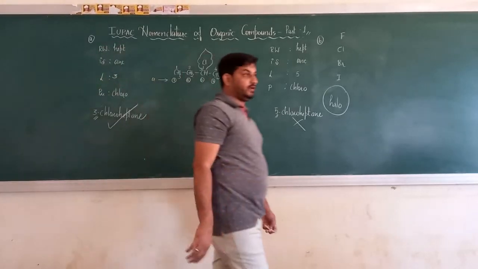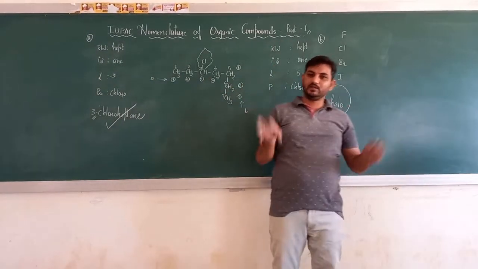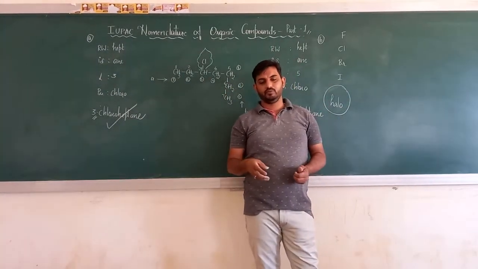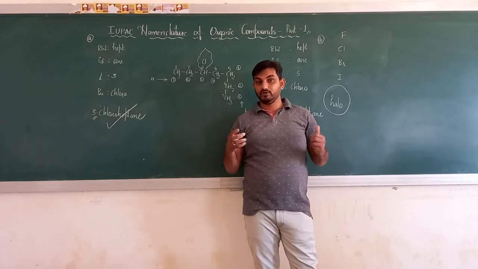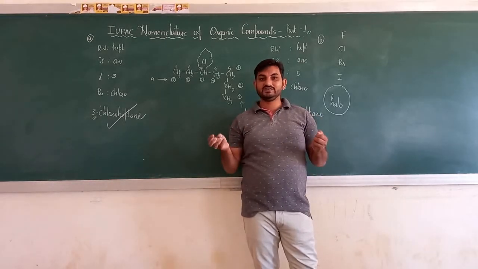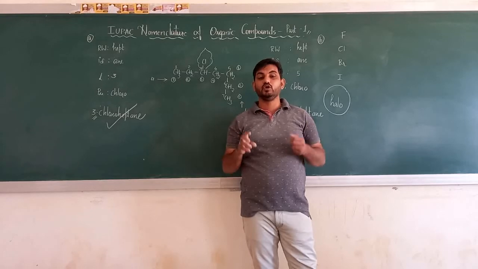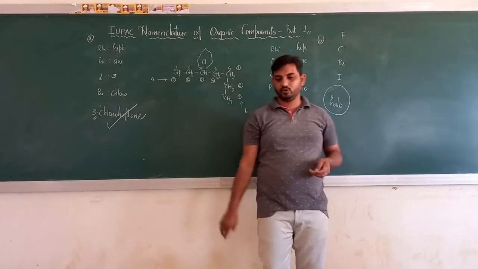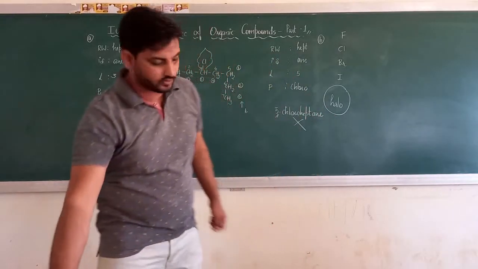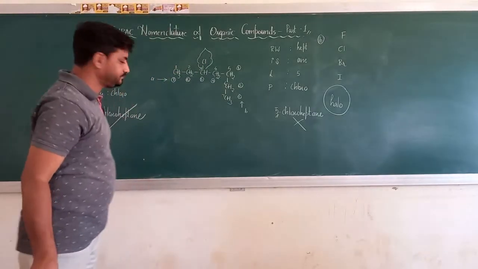There are two more rules. When there are two different substituents at the same position, then what should we do? What if there are two different substituents at the same position, what do I have to do? One example, that is my rule number 4. Shall I have this?